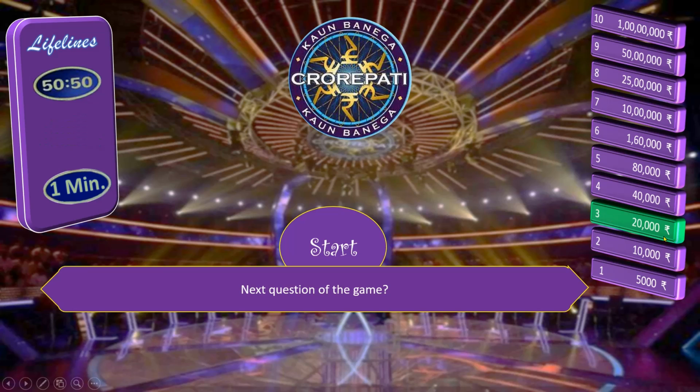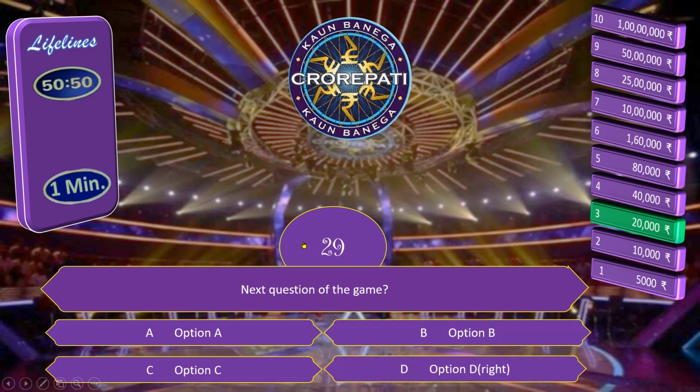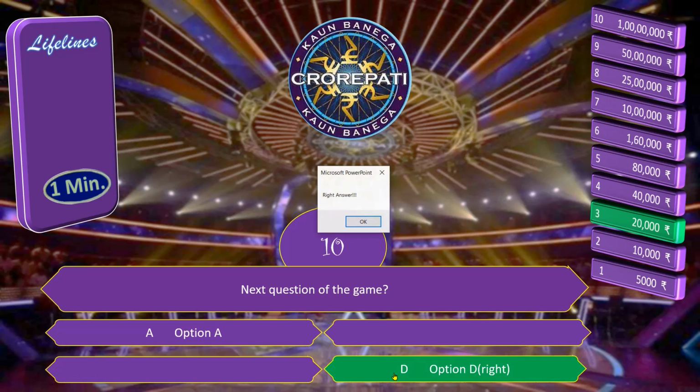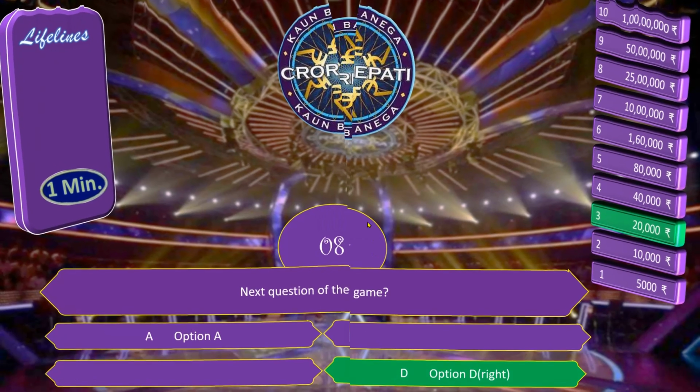A lifeline can be used once in a game. Now click on Start. Here are options. Let's use another lifeline. Here I am going to click on 50-50 and 2 incorrect options will be invisible to us. Let's give the answer of this question. Click on OK.